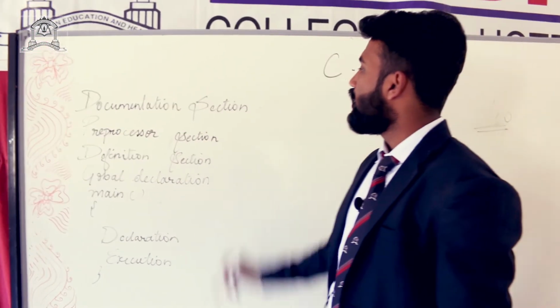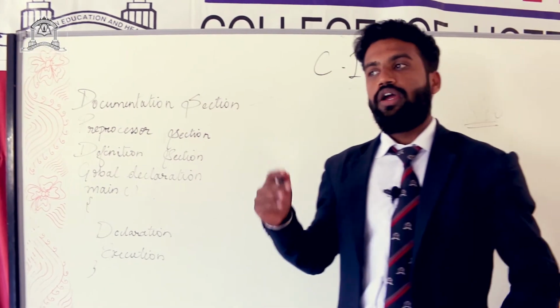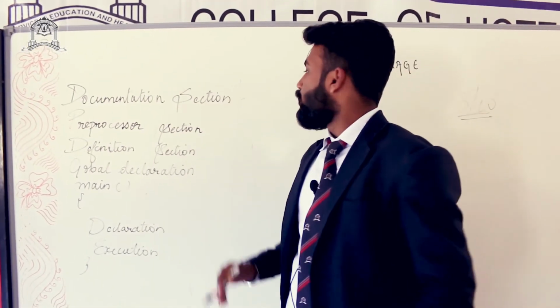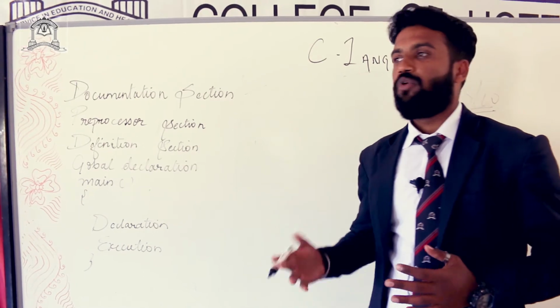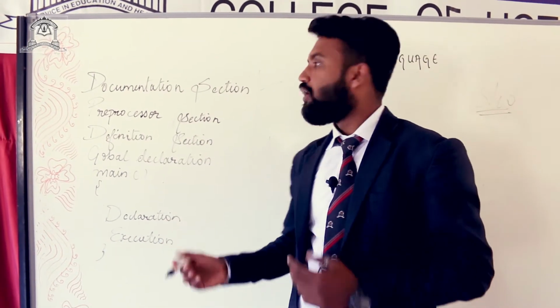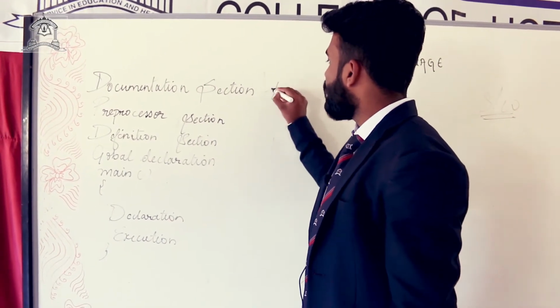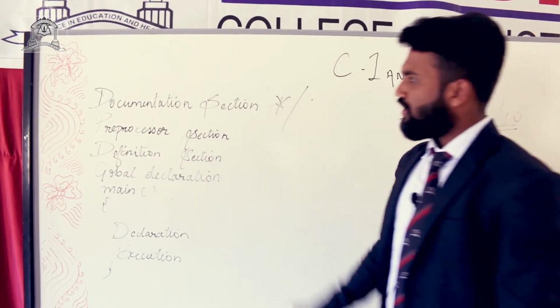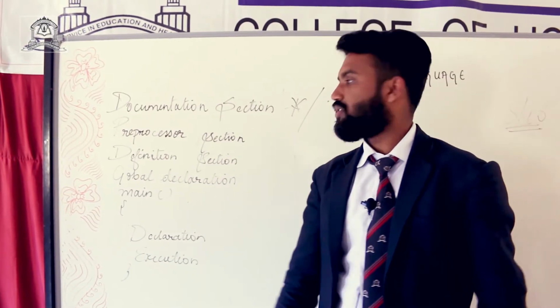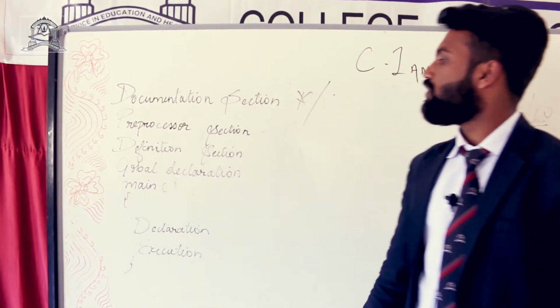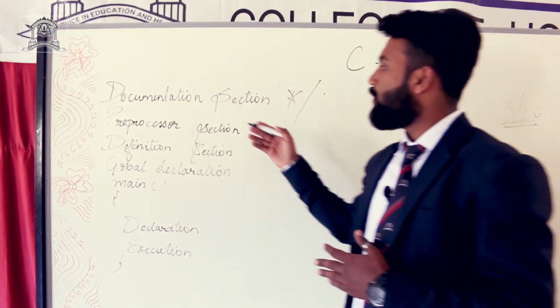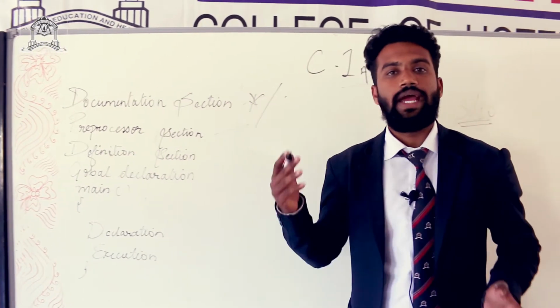First, what is documentation section? In C programming, before we develop a program, we'll give a name for a program, and that we'll write in a comment line. For that we use documentation section. And what is preprocessor section? Instead of preprocessor section, we call it as a header file.